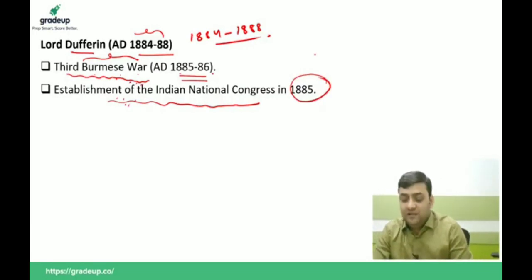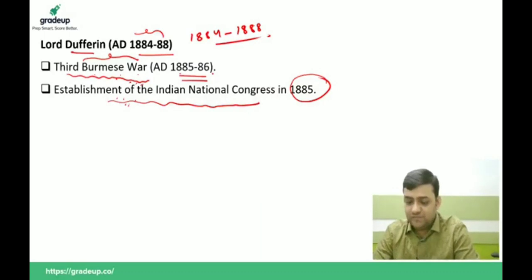Second, during his tenure, the Third Burmese War was fought between 1885 and 1886, and he was also the main person behind the establishment of the Indian National Congress in 1885. So during Lord Dufferin, the Third Burmese War was fought from 85 to 86, and the establishment of the Indian National Congress also took place.